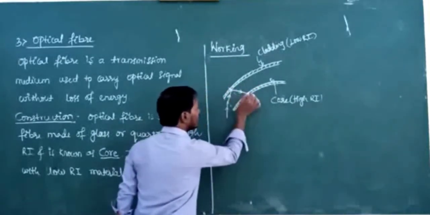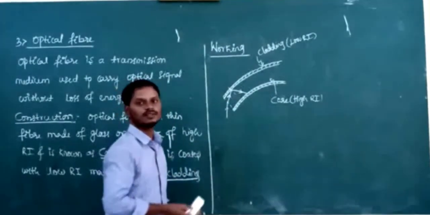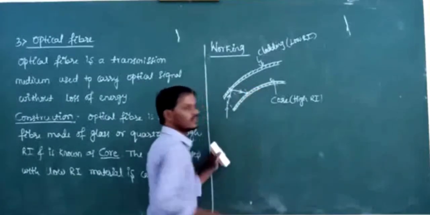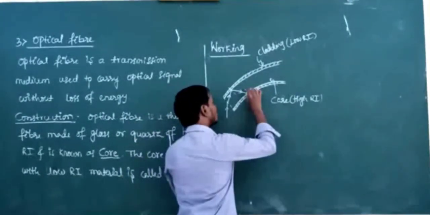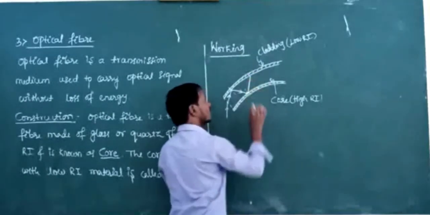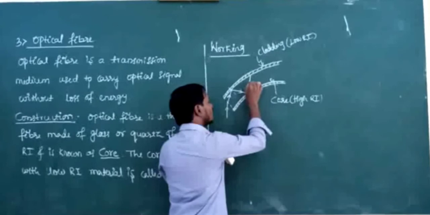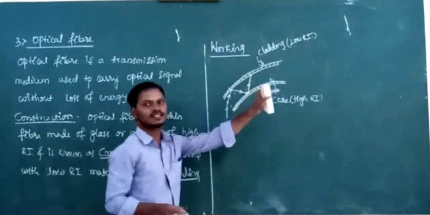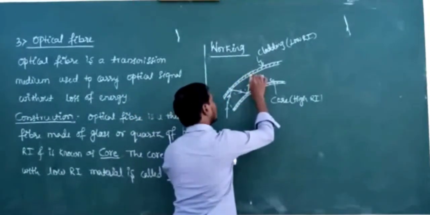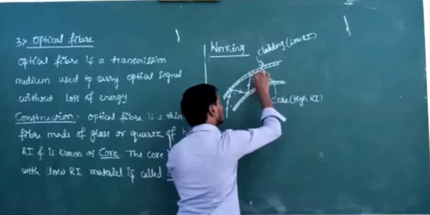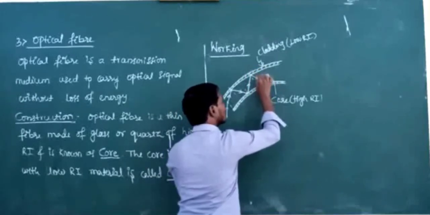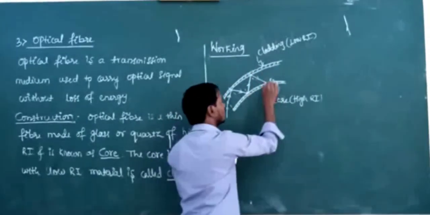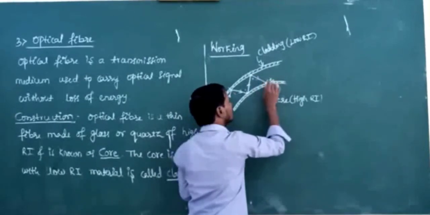So this reflected ray is the incident ray for the next point of incidence. Again here the angle of incidence becomes greater than critical angle, and again the light is totally reflected back into the core. Core means here the denser area. And this reflected ray is the incident ray for the next point of incidence. Again the angle of incidence is greater than critical angle, and again the light is totally reflected back into the core. This reflected ray is the incident ray for the next point of incidence. Again it undergoes total internal reflection.